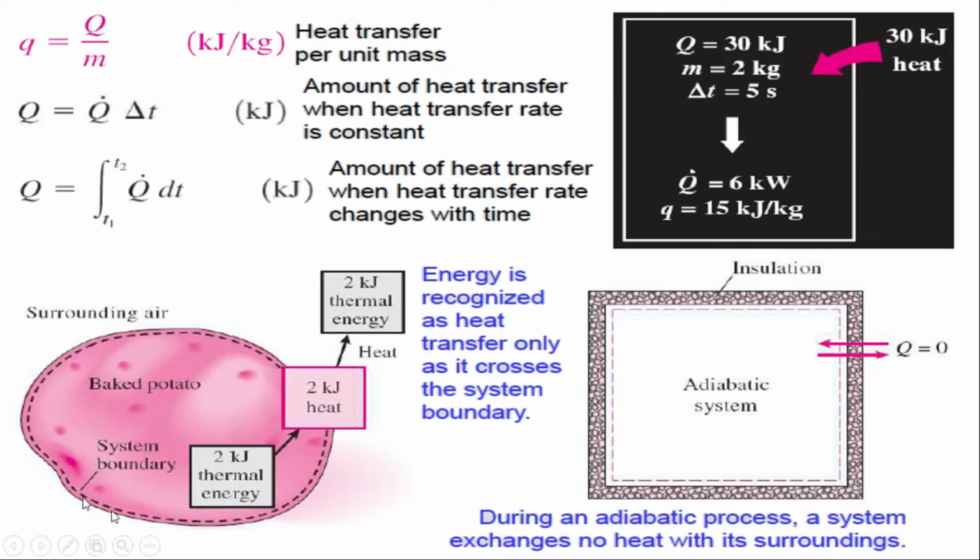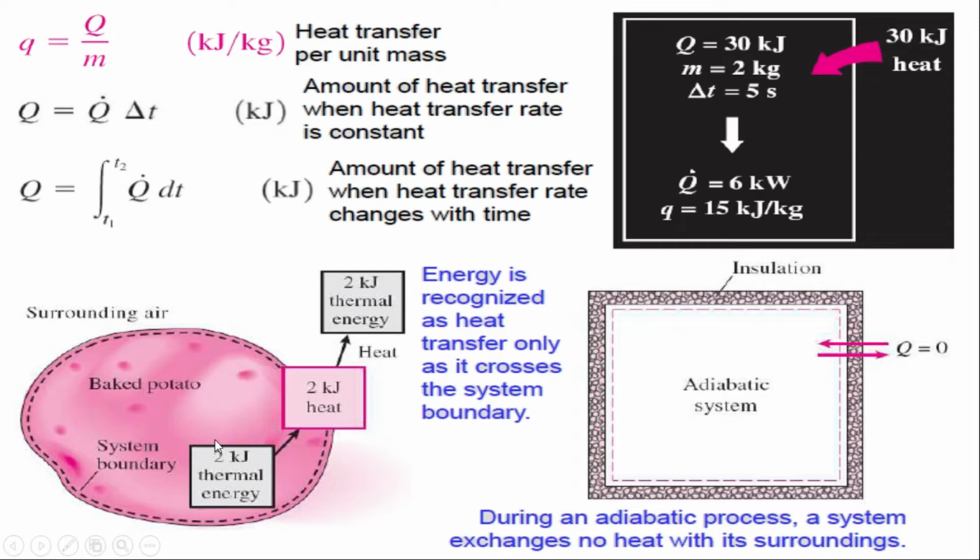Now, what is this? This is a potato. Let's suppose we have a big potato, and this is our surrounding, the surrounding air, and this is our system. I'm going to analyze this, and I'm saying that this dotted line is the boundary. If this big potato is at a high temperature compared with the air, what will happen?